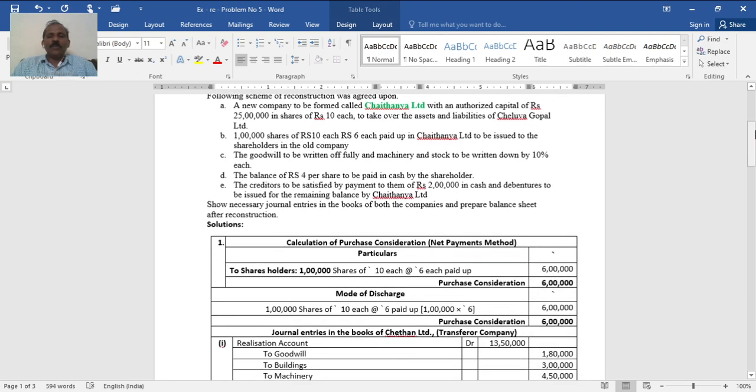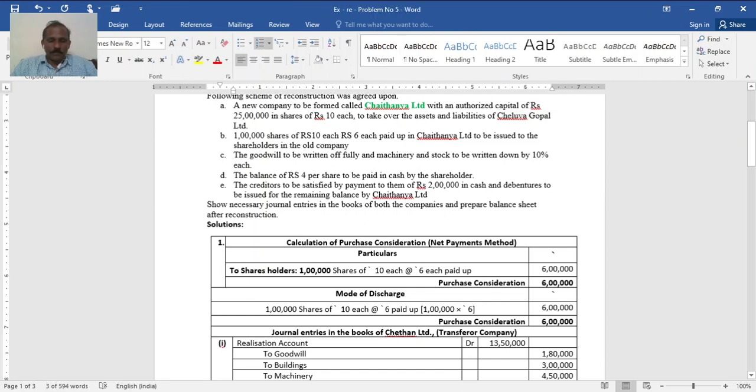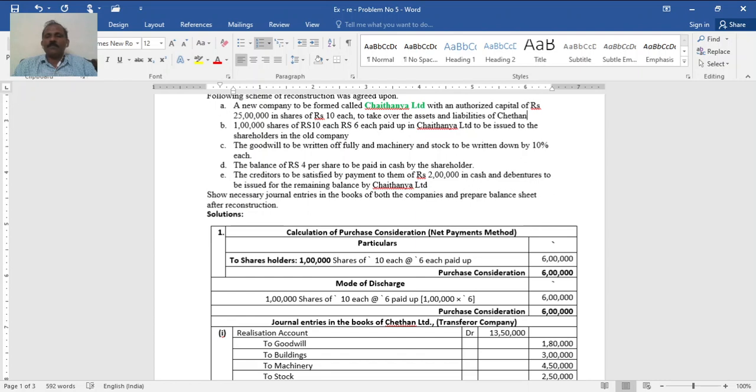Total of the given balance sheet 15 lakh. Following scheme of reconstruction was agreed upon. A new company to be formed called Chaitanya Limited with an authorized capital of rupees 25 lakh in shares of rupees 10 each, to take over the assets and liabilities of Chetan Limited. 1 lakh shares of rupees 10 each, rupees 6 each paid up in Chaitanya Limited, to be issued to the shareholders in the old company.